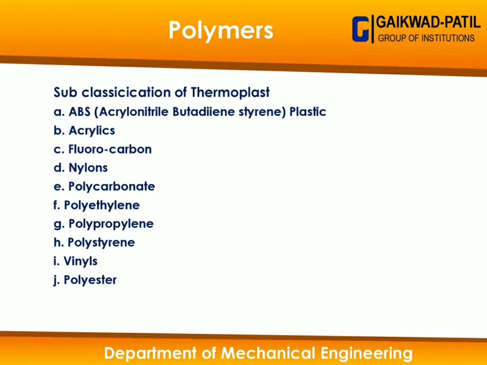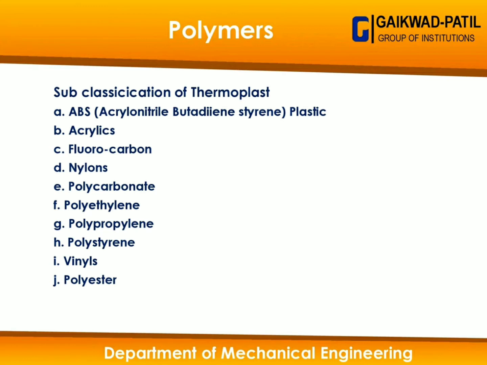Then polystyrene is used for the clothing industry for manufacturing clothes, threads, strings. Then vinyl has a specific application in the electronics and electrical industry. Then polyester, we all know that polyester also has a wide application in clothing and apron areas. So these all are the subclassification of the thermoplast.